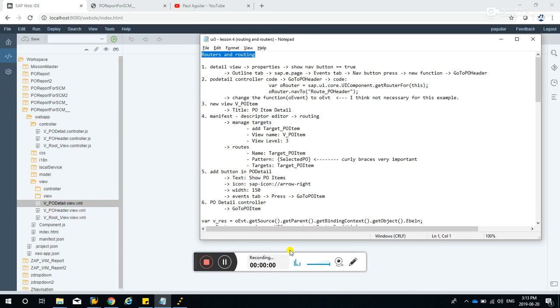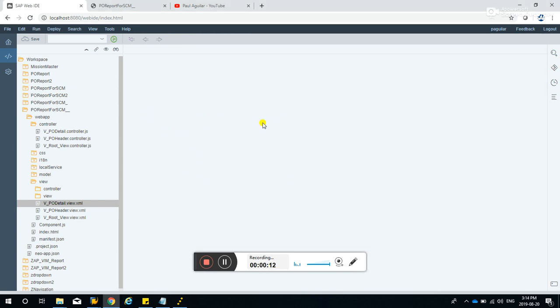Hi there, in this session I'll be talking about SAP UI5 Fiori, but we'll be focusing on these topics: routers and routing. This program is connected to the other program that I've created in the past, PO Report for SEM.